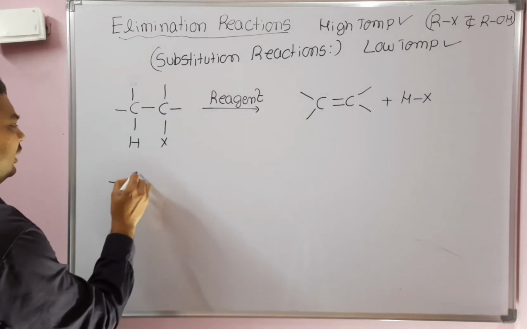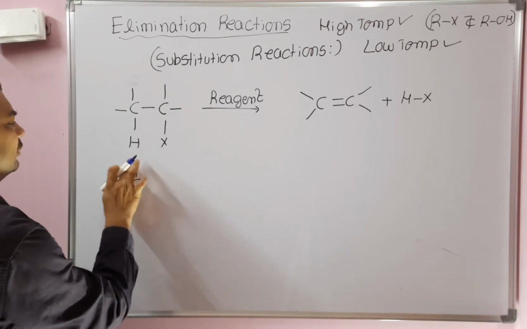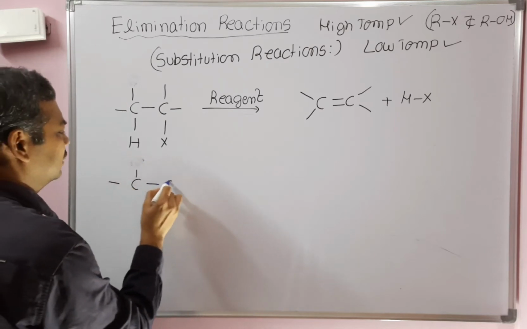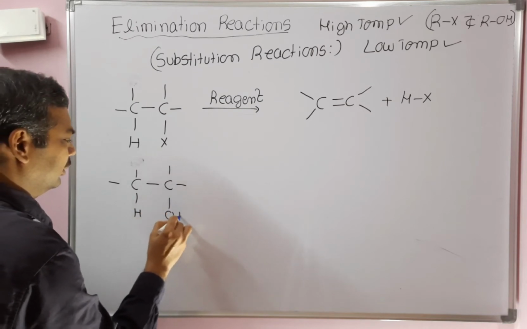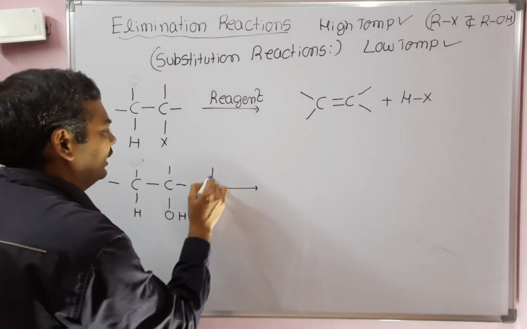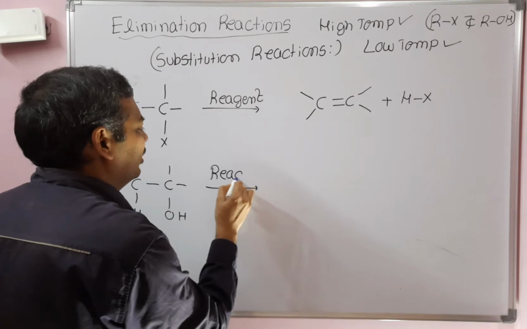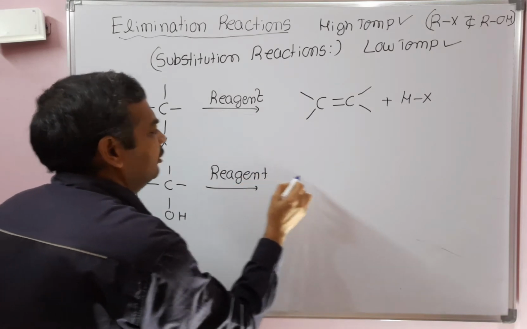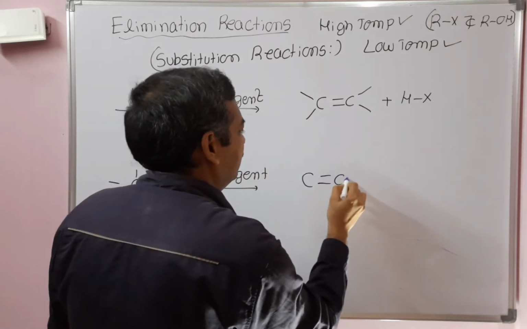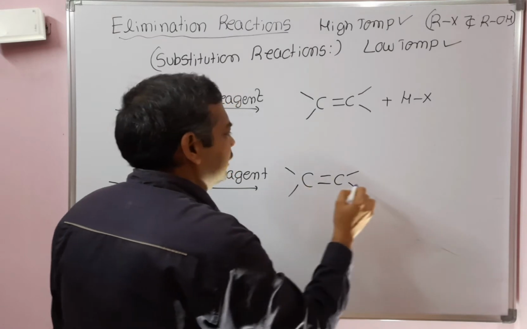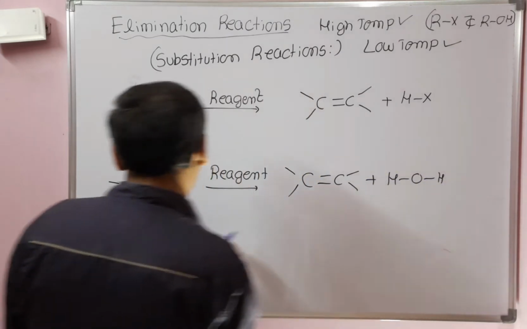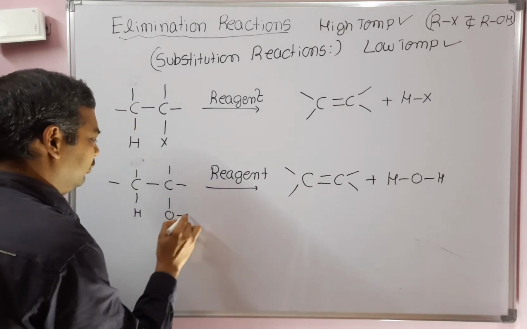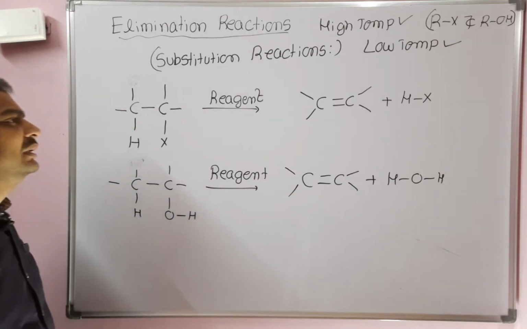Second example, in the case of alcohols, we will take the R group, alcohols, with OH, in the presence of the reagent. We will get the alkene. The product obtained is H2O. Here also we will write O, single bond H. See both reactions.